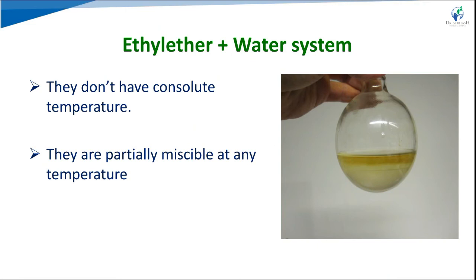It is a two phase, two layer system; we do not find a single homogeneous phase in the ethyl ether water system.